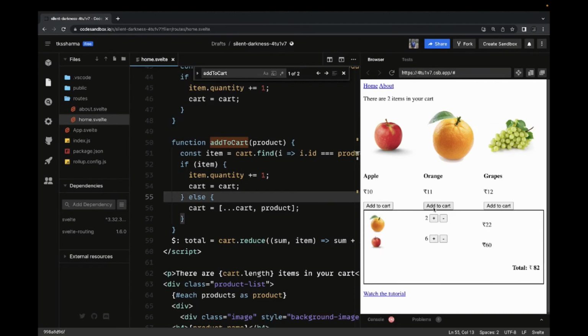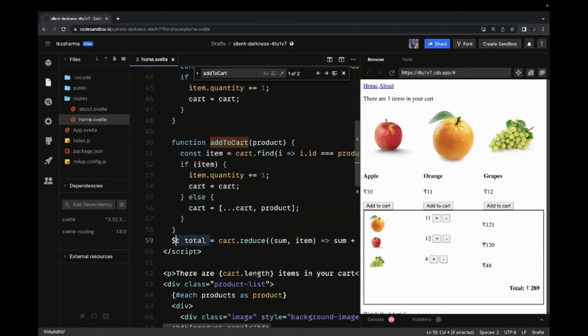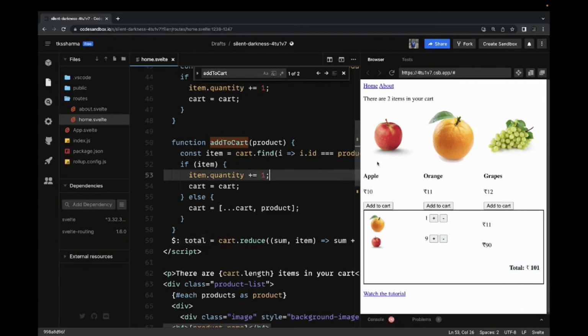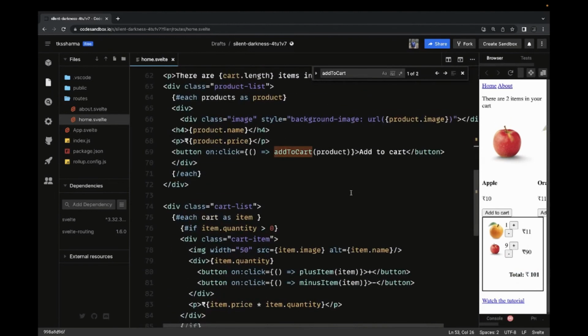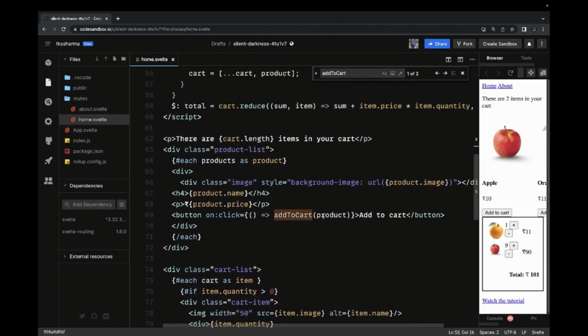You keep adding, quantity is increasing, and we are using this dollar expression. With the help of that, I'm able to calculate the total. So this is a simple example of how it is working. We have the list, we are iterating onto it and triggering the DOM events through the buttons like add to cart and passing the products.